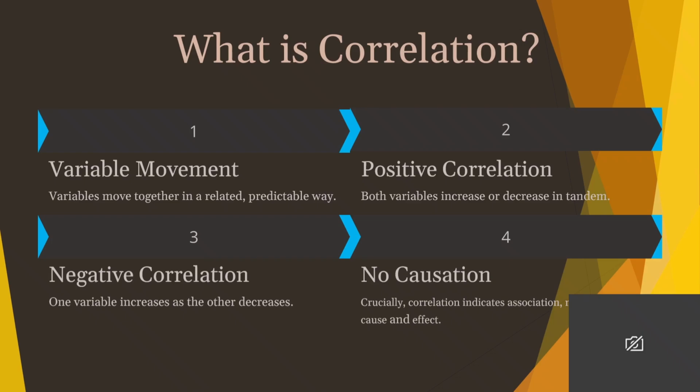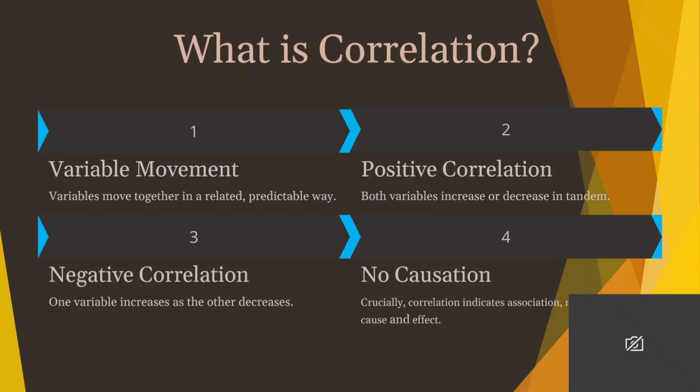In correlation, there are four things we have to know. The first is variable movement. When we say variable movement, we mean that as one thing changes, the other also tends to change in a certain way.